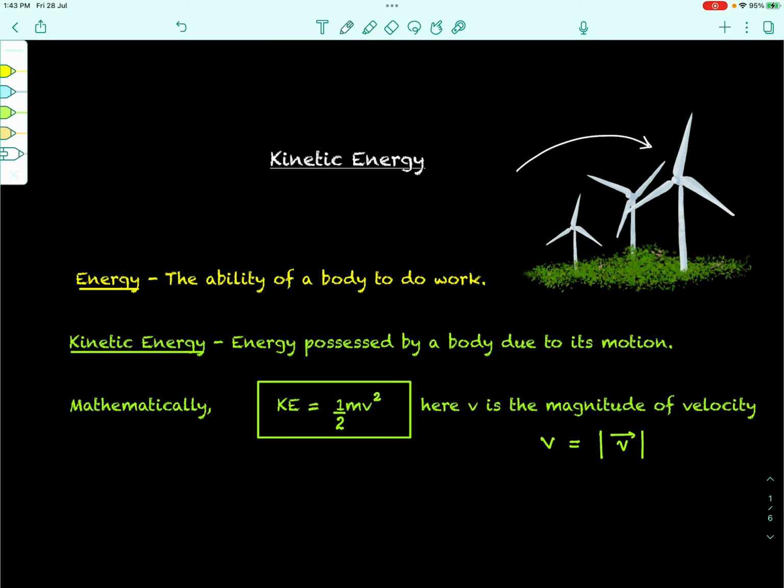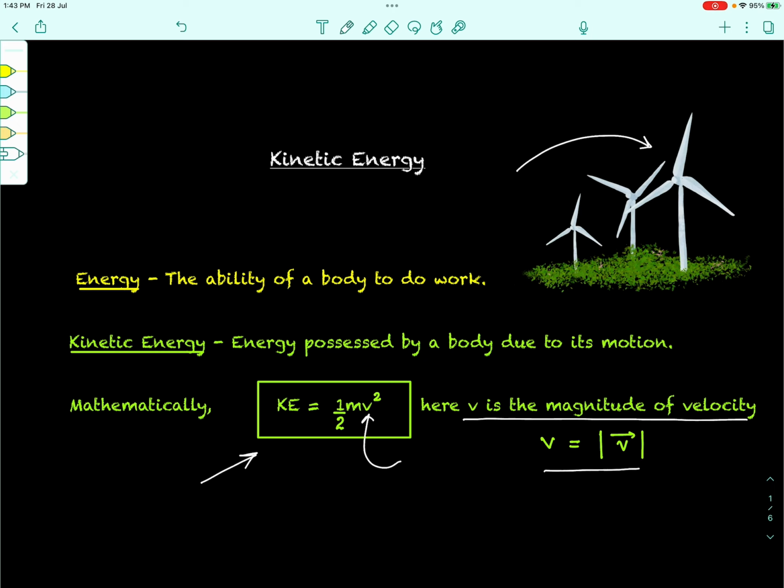Now mathematically, we define kinetic energy from this expression. It says the kinetic energy of a body of mass m moving with a speed v is given by half mv squared, where, mind you, v is the magnitude of the velocity of the body, not the velocity as such. So v is the magnitude of velocity, which we call speed. It is the speed that we use in this expression, and in that sense understand that kinetic energy, just as any other energy, will be a scalar quantity as work is, because energy is a form of work.